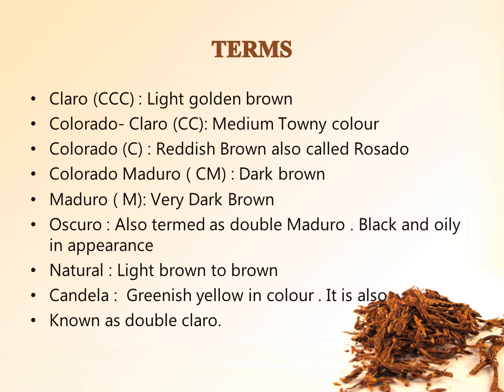Colorado, which is denoted by C, is reddish brown, also called Rosado. Colorado Maduro, denoted by CM, is a dark brown color. Maduro, denoted by M, is very dark brown in color. Oscuro, another term for which is double Maduro, is a very distinct one because it is black and oily in appearance.